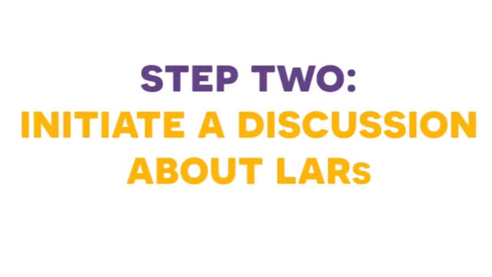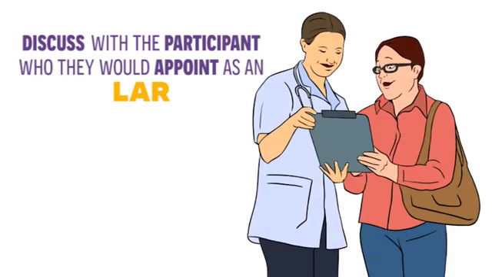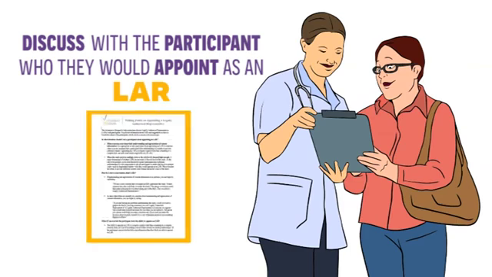Step 2. Initiate a discussion about LARs. Discuss with the participant who they would appoint as an LAR if their decision-making ability becomes compromised. We've provided our optional talking points document on the ConsentTools website that provides suggestions for things to say when discussing LARs with a research participant.